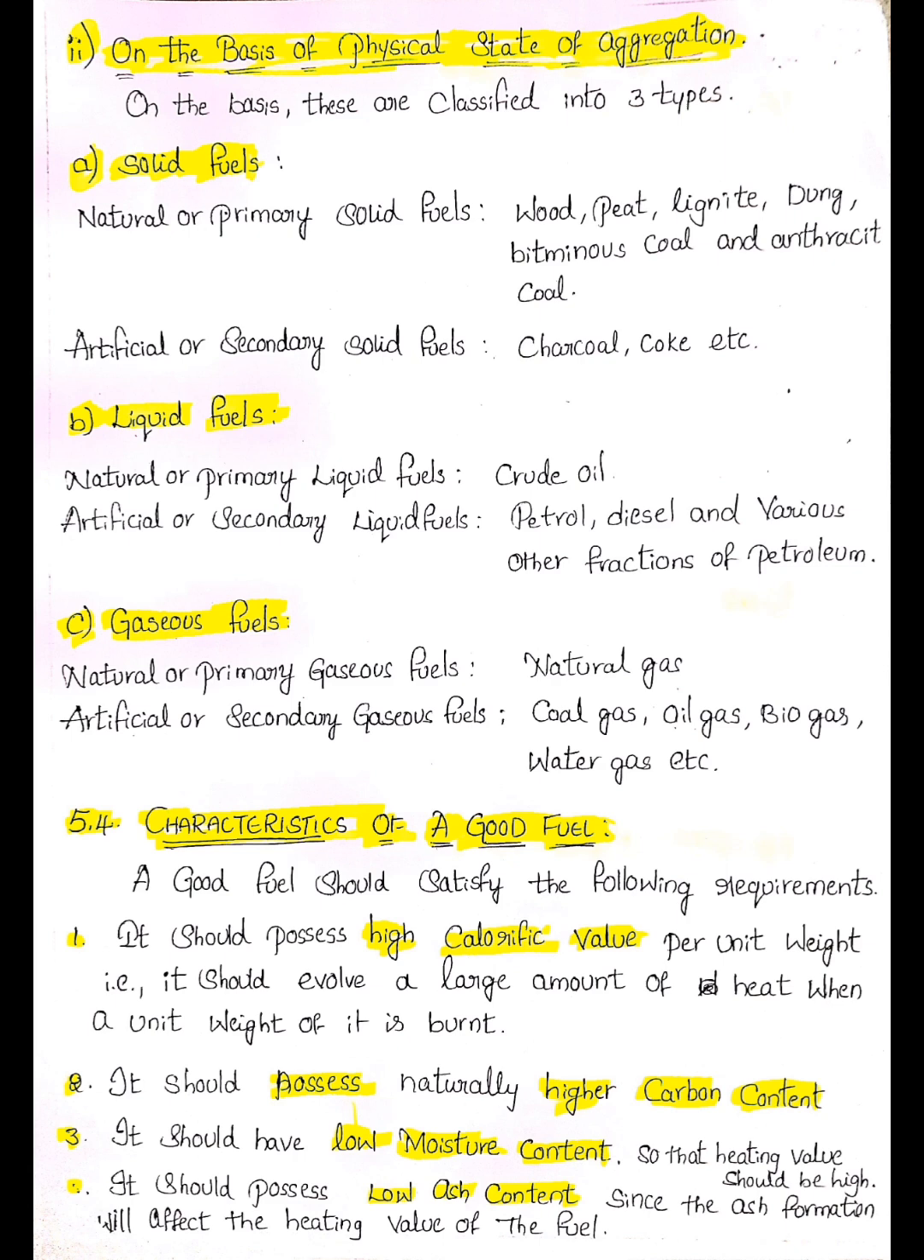Coming to the third main type of the physical state of aggregation classification, gaseous fuels. Again it is subdivided into two categories: natural or primary gaseous fuels, and artificial or secondary gaseous fuels. For natural or primary gaseous fuels, an example is natural gas. For artificial or secondary gaseous fuels, the examples are coal gas, oil gas, biogas, water gas, etc.